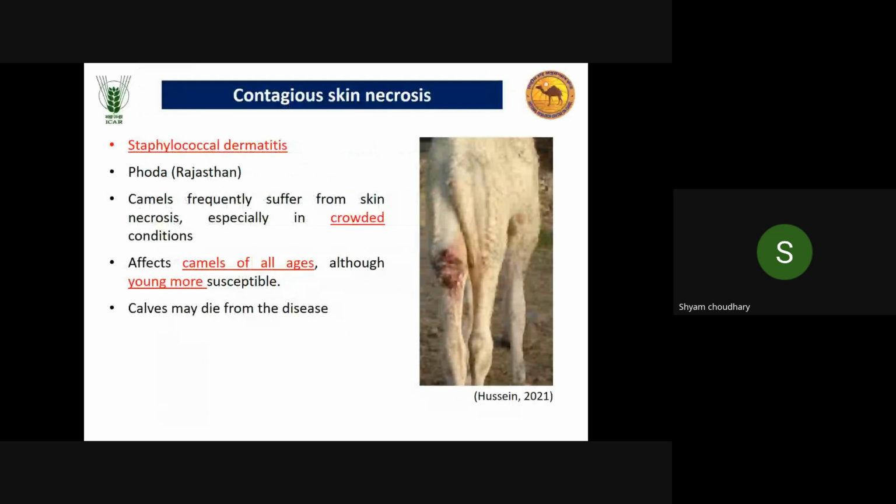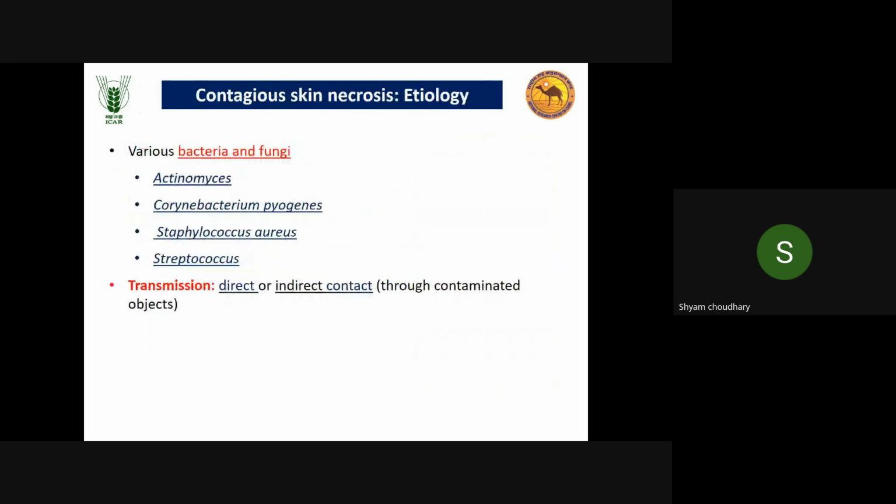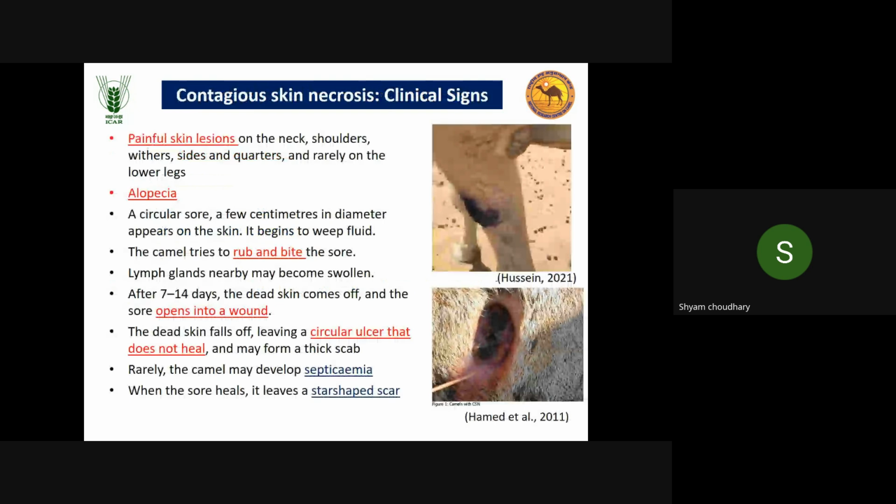Then contagious skin necrosis. It is a bacterial skin disease caused by staphylococcal bacteria causing dermatitis. In Rajasthan, it is known as foda. Camels frequently suffer from skin necrosis, especially in crowded conditions. It affects camels of all ages, although young are more susceptible. Etiology, as we talked, bacteria and fungi both cause this, mostly bacteria: Actinomyces, Corynebacterium, Staphylococcus, Streptococcus. These are the common etiological agents for this skin necrosis. Transmission is by direct and indirect contact.